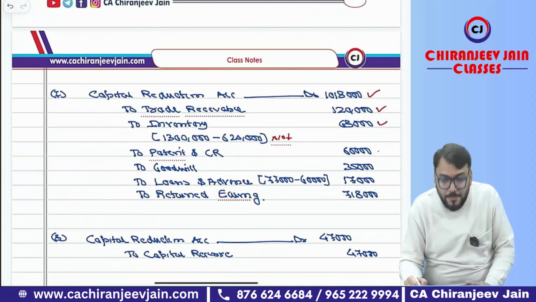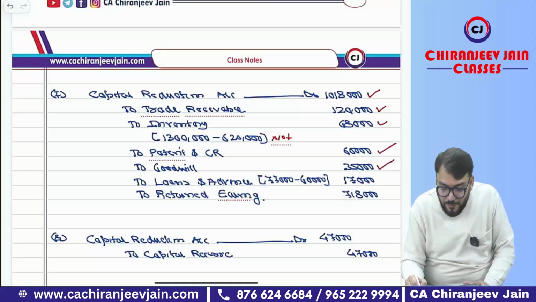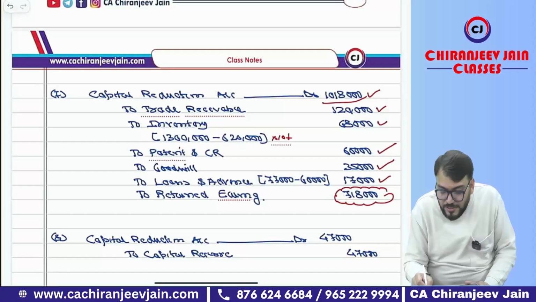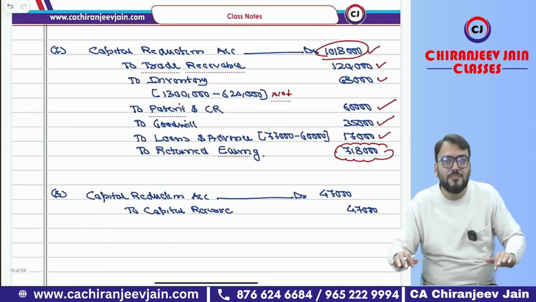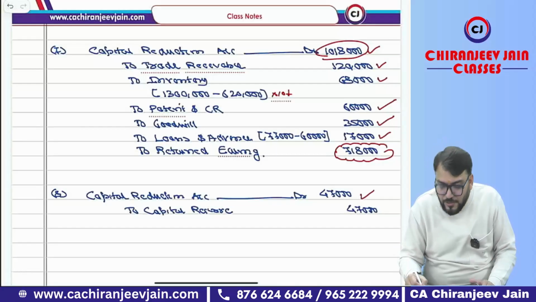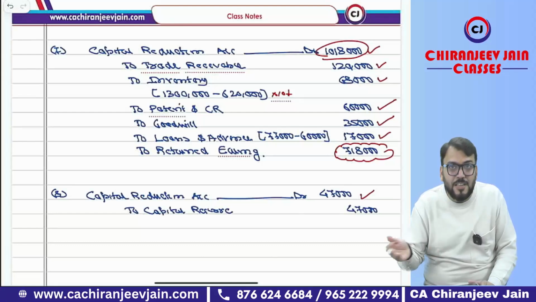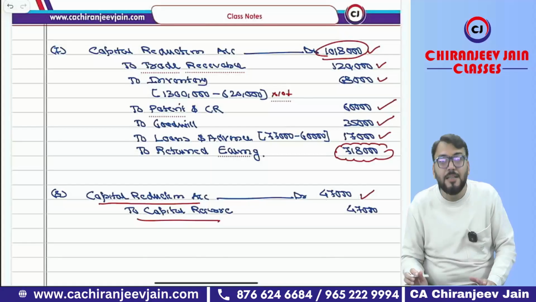So we have written off patent and copyright with full amount, goodwill by full amount, and loans and advances by 17,000. Already I have discussed. And P&L debit balance is given. Retained earnings debit balance of 7,80,000 will also be written off. The total amount will be debited to capital reduction account. Then we'll find the closing balance of capital reduction account, which will come to 47,000. That will be transferred to capital reserve at the end of the internal reconstruction scheme. So one last journal entry: capital reduction to capital reserve, 47,000.